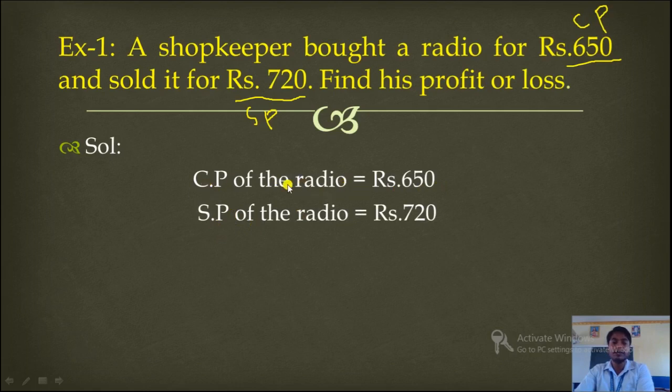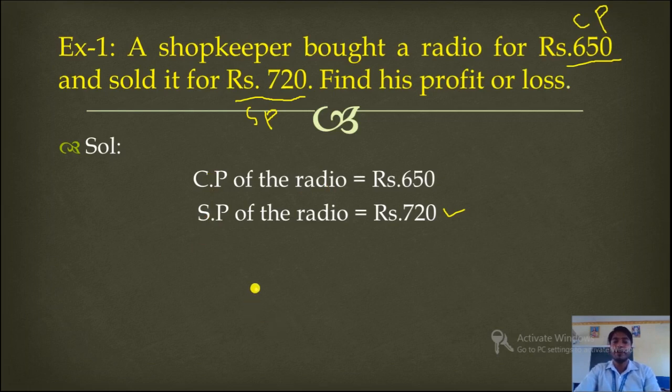Cost price is given, 650. Selling price is given, that is 720. So here clearly you can see 720 is greater than 650. That means selling price is greater than cost price. Okay, that means there will be profit. Why? Because selling price is more than cost price.